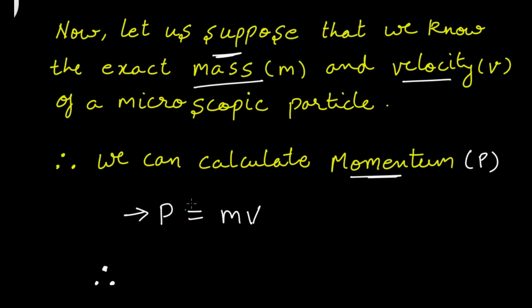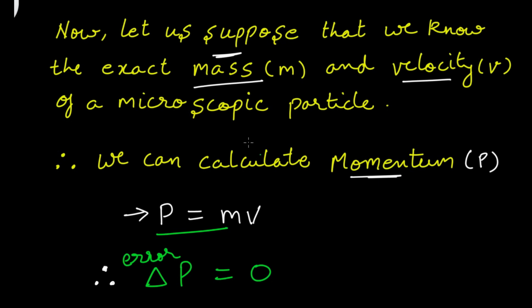Now since we can calculate the momentum, delta P will be equal to 0. Why will delta P be equal to 0? What is the meaning of delta P? Delta P is the error in measurement of momentum, right?